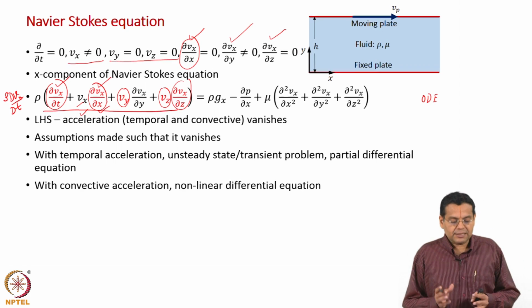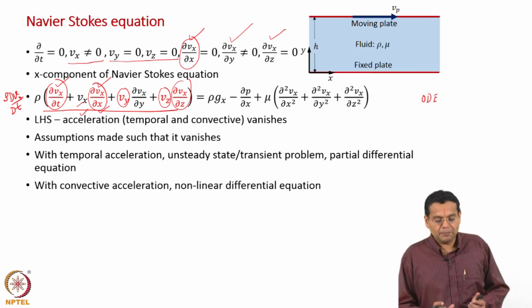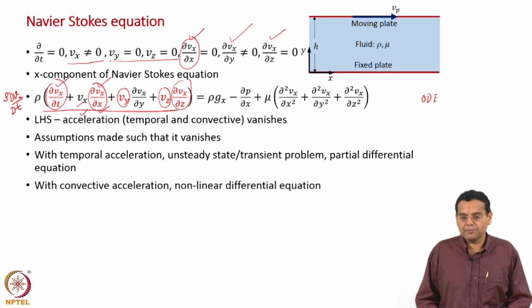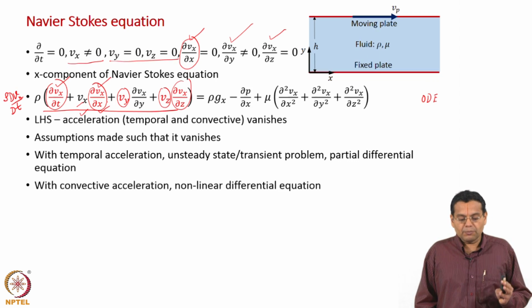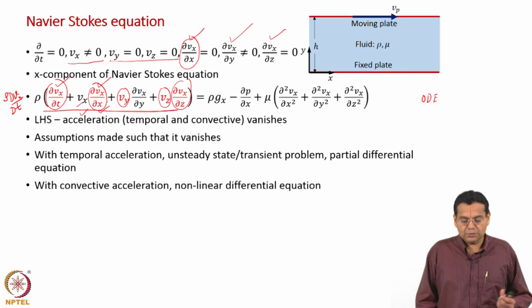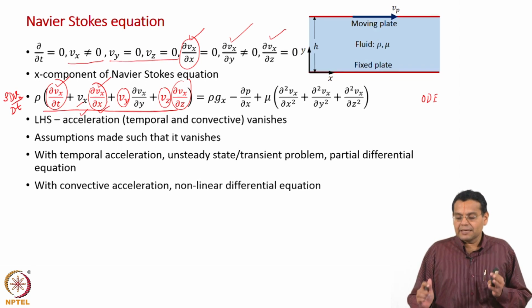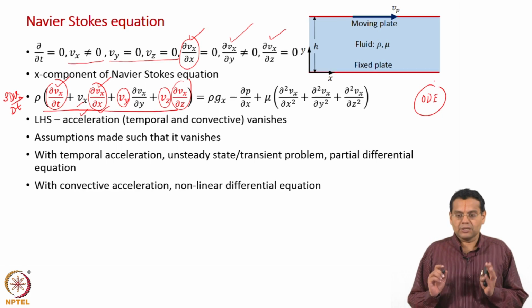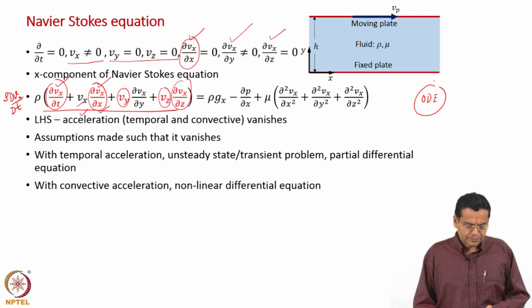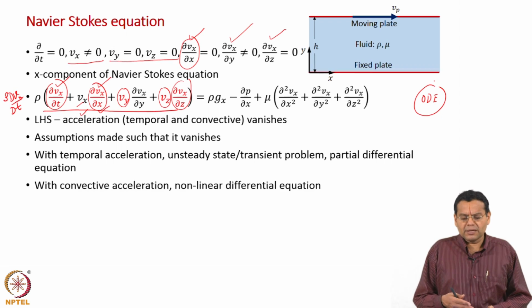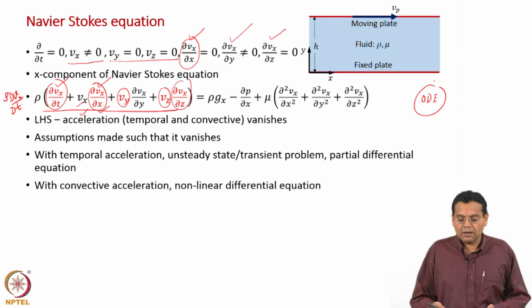So, the set of assumptions are driven by one objective for this particular problem, to make it simple, that is to drive both the temporal acceleration and the convective acceleration term to 0, so that we get a linear ordinary differential equation. That is the whole idea. Otherwise, the assumptions may look a little ad hoc. You are suddenly making Vy 0, Vz 0, suddenly gradient in z direction 0, but all are keeping this objective in mind, to keep the problem simple.